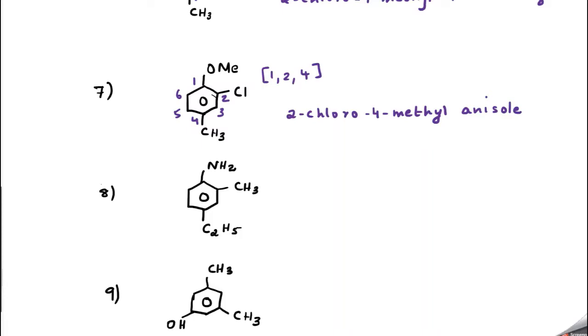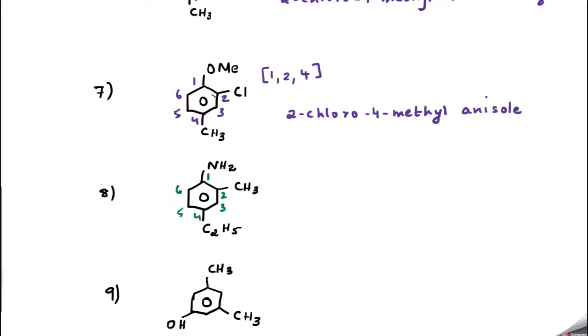Okay, let's take a new color. Now in the next question, you can see the NH2 group with the benzene. So it's a derivative of aniline because it's a functional group. So we will give the lowest possible number to this one, 2, 3, 4, 5, 6. So we know that at second position methyl, and at the fourth position you have ethyl.